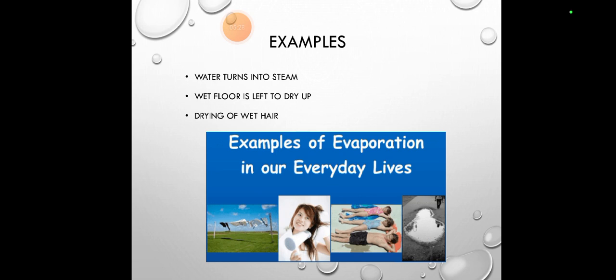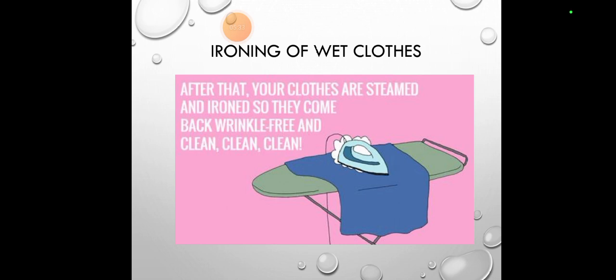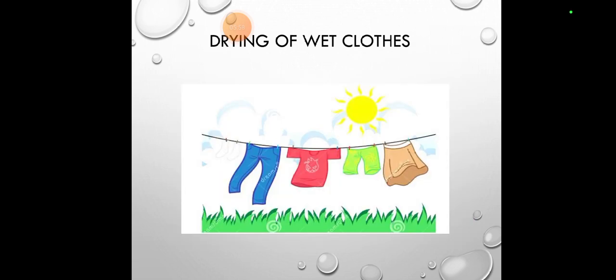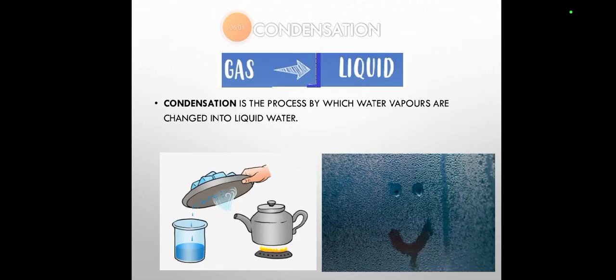Okay, examples in everyday life. Here you all can see the same examples that I told you. Ironing of wet clothes. After that, your clothes are steamed and ironed, so they become wrinkle free and clean. Whenever clothes are wet, we press them, and the steam also comes from your iron. In Urdu we say istri se jhaag ne kari, that sort of thing. So that is basically also a case of evaporation. Drying of wet clothes, that I gave as an example.